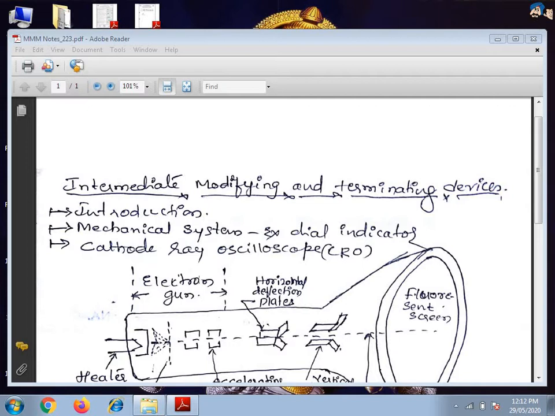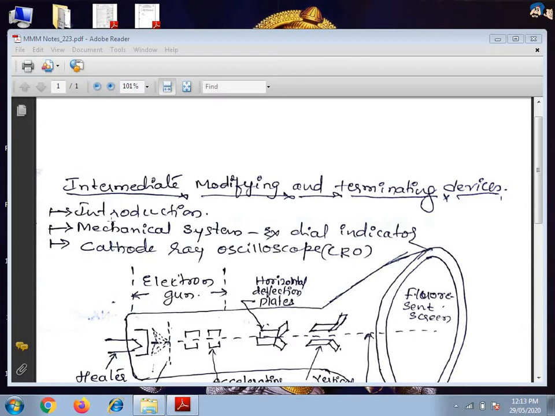Today we will discuss intermediate modifying and terminating devices. As we know already, there are stages from which one can get the output. For that, the intermediate modifying devices are very essential to convert one form of energy into another form. And in most applications, mechanical energy is converted into electrical energy, and terminating devices are also used.